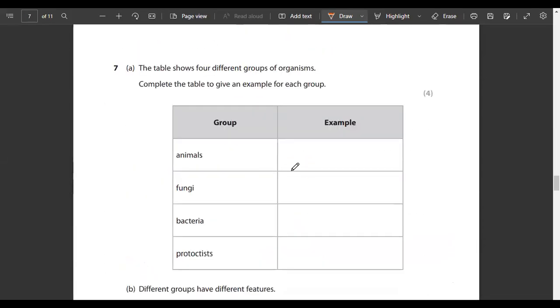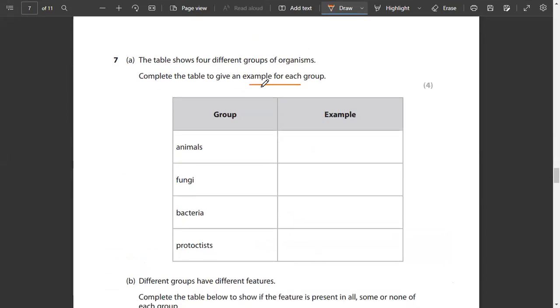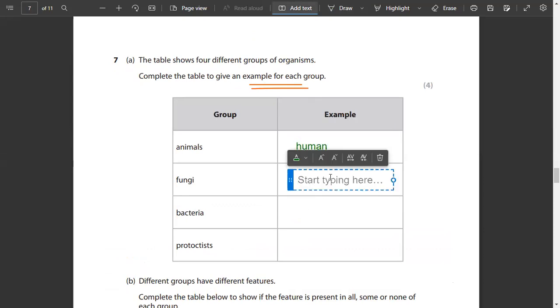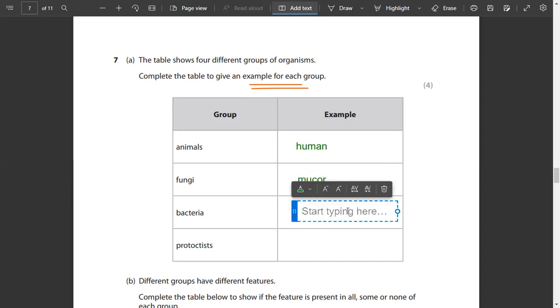Okay. The table shows 4 different groups of organisms. Complete the table to give an example of each group. Animals की अगर मैं एक example दूं, given just let's talk about an example of animal. क्या हो सकती है? Human. Fungi की अगर मैं एक example लूं, I told you, mucor is a type of fungi. ठीक है? Yeast, mushrooms, toadstools. Bacteria की example ले अगर lactobacillus.